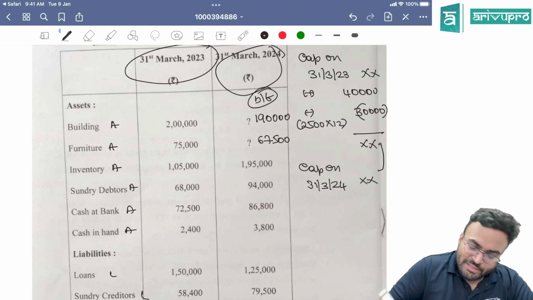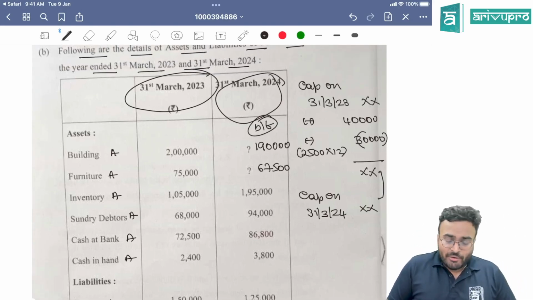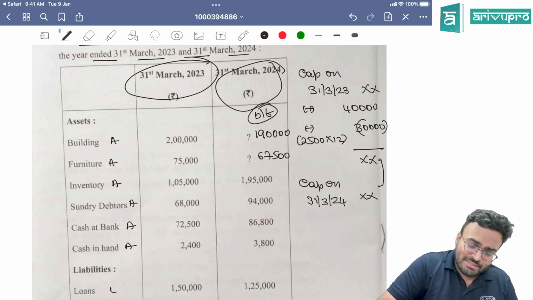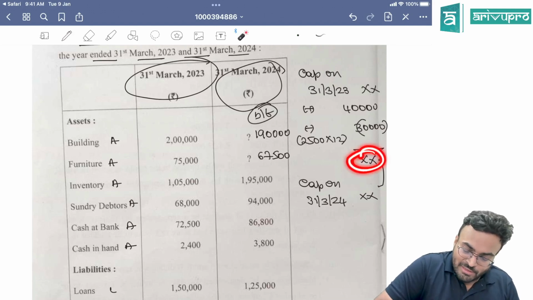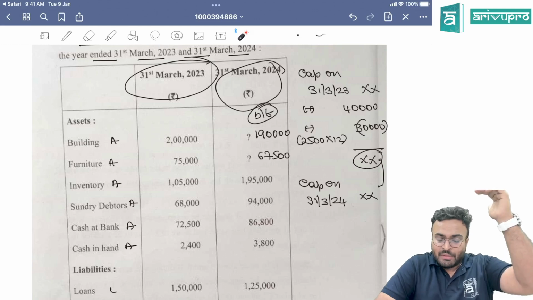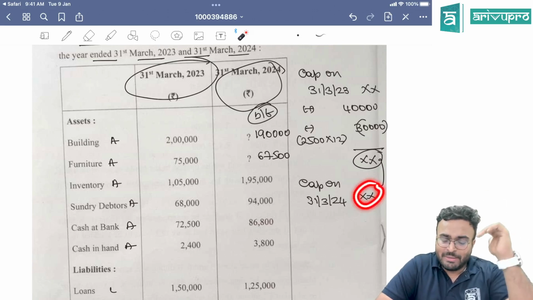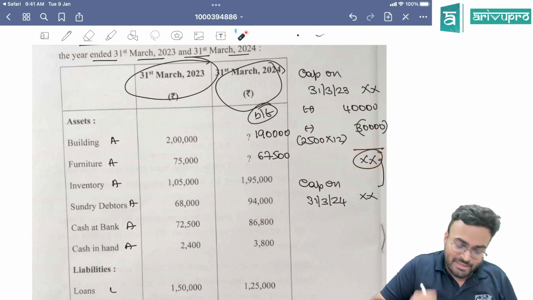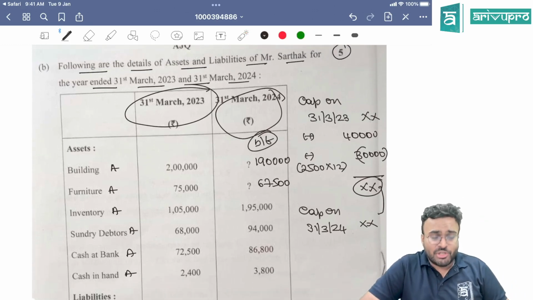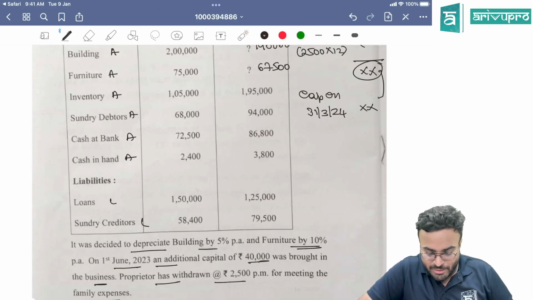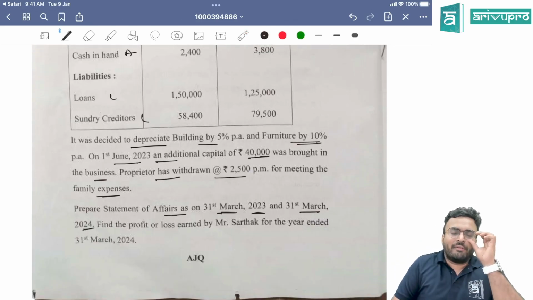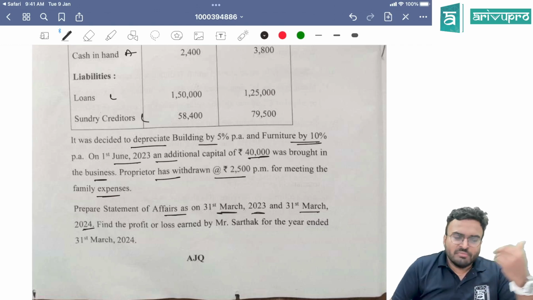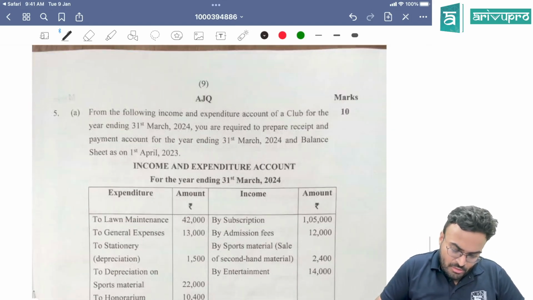Whatever difference you get between these two numbers will be the profit or loss. In case this number over here is higher and capital is lower, that means it's a loss. If this number is lower and capital is higher, balancing figure is higher, that means it is profit. Simple 5-mark question from incomplete records, nothing else from incomplete records. Remember, we have always been telling either they will ask final accounts big question or incomplete records big question. They ask final accounts. Okay, let's go to the next one.